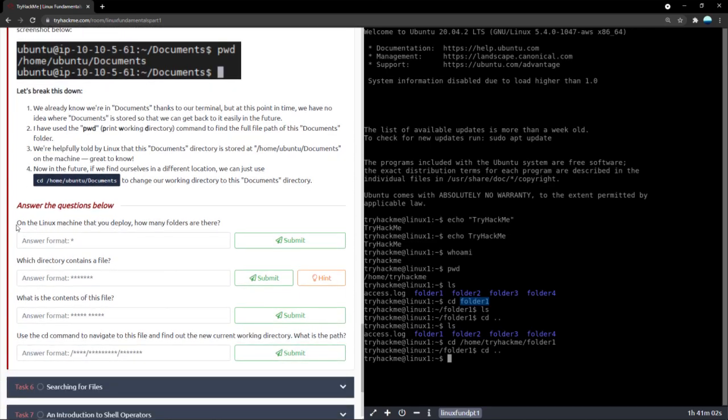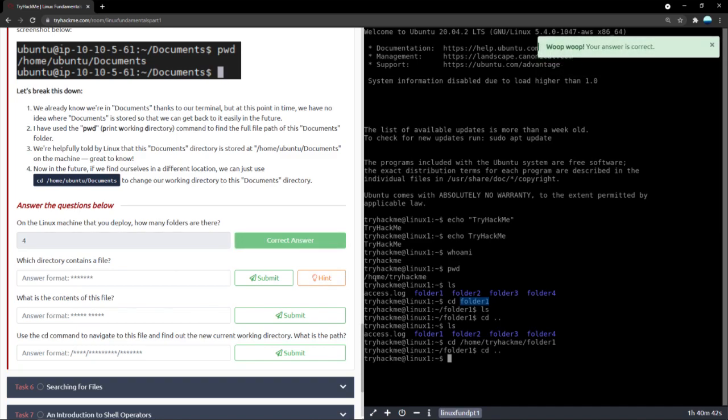Now, we saw pwd, we saw the path and whatnot. On the Linux machine that you deploy, how many folders are there? In this time, we've already done it twice. Whenever we press ls, there are one, two, three, four folders. There are 5 files in total, but there are 4 folders. And access.log, it's a log file. Now, we have to find out which directory contains a file.